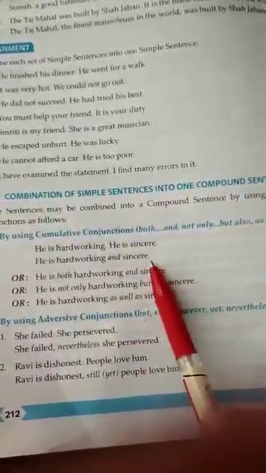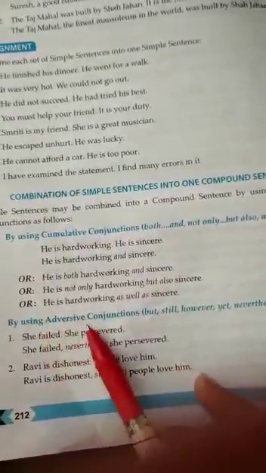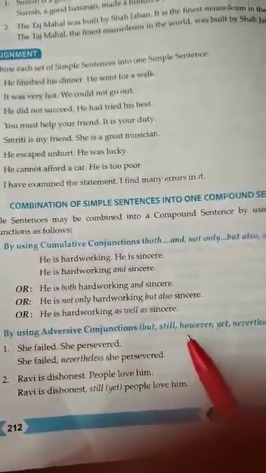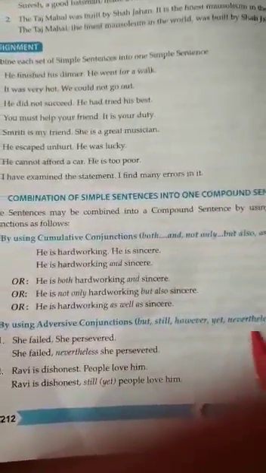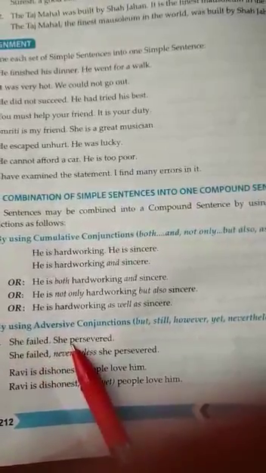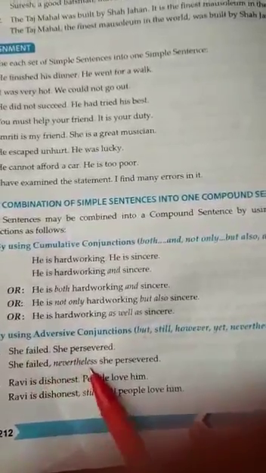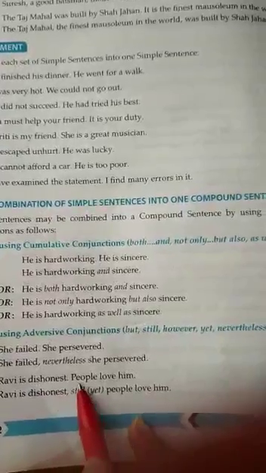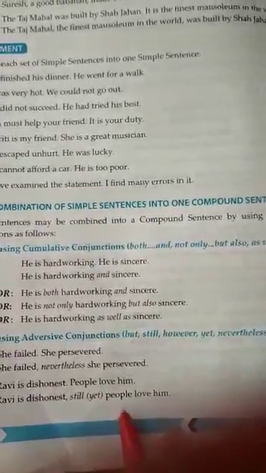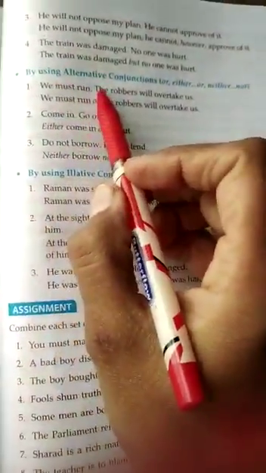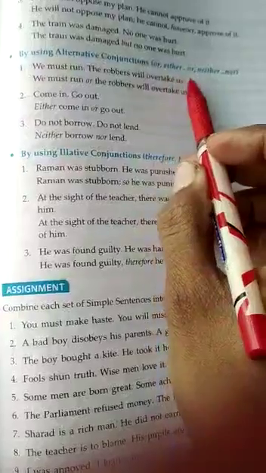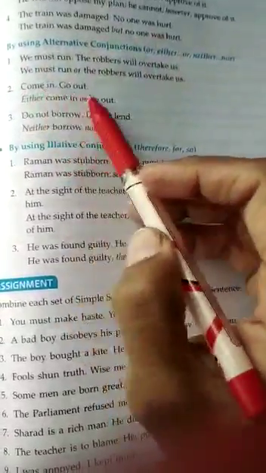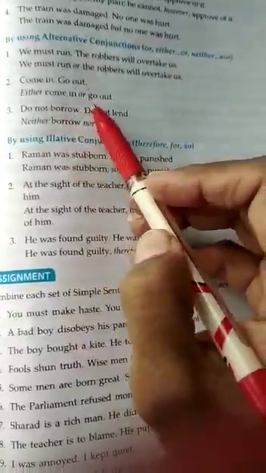In this way, we are going to change different sentences by using adversative conjunctions: but, still, however, yet, nevertheless. She failed, she persevered. She failed, nevertheless, she persevered. If we are going to use yet: Ravi is dishonest. People love him. Still or yet, people love him. Then we have alternative conjunctions: or, either, or, neither, nor. Come in, go out. Either come in or go out.